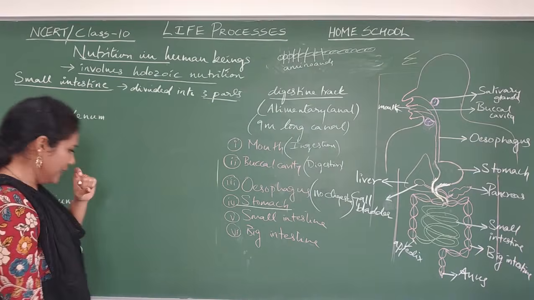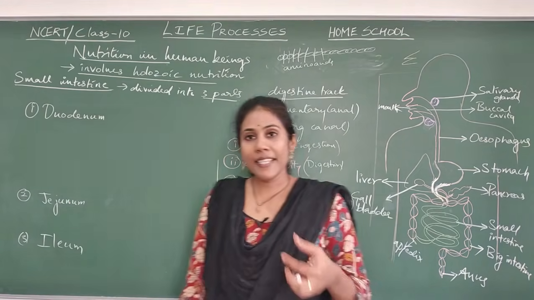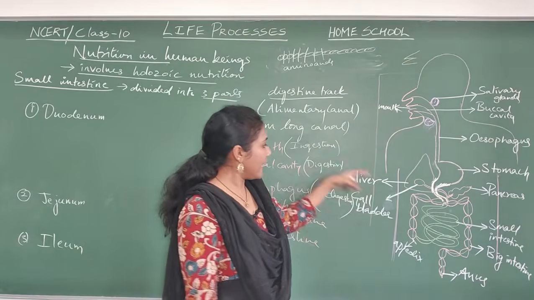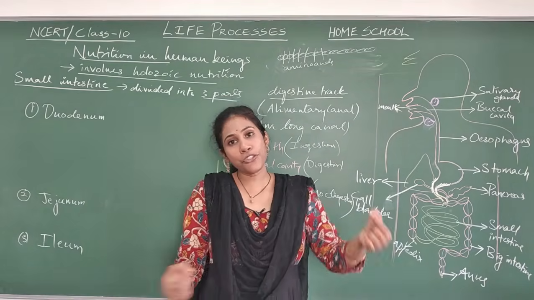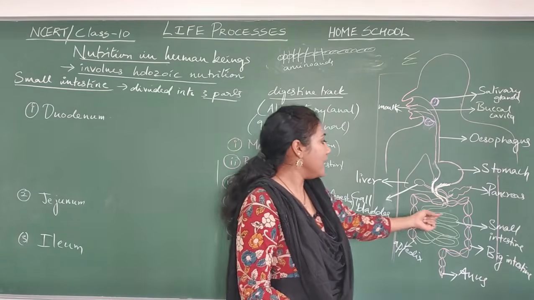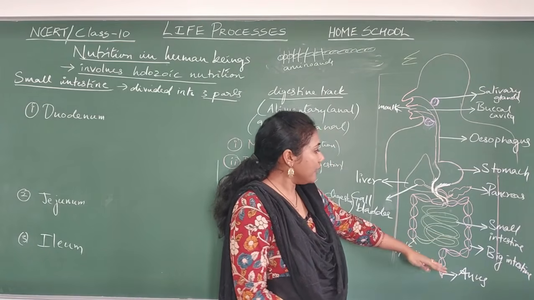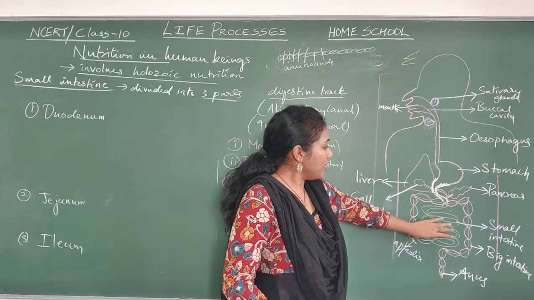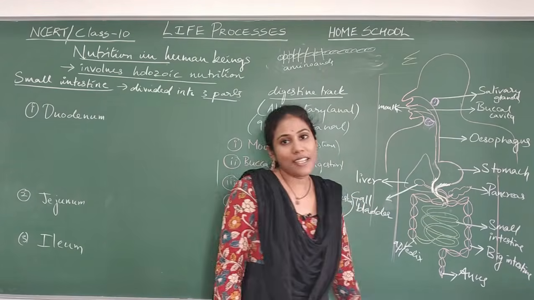To talk about the small intestine, I said our alimentary canal is 9 meters long, isn't it? And most of the area of the alimentary canal is occupied by the small intestine. Among the 9 meters, so much of the length is occupied by the small intestine only.